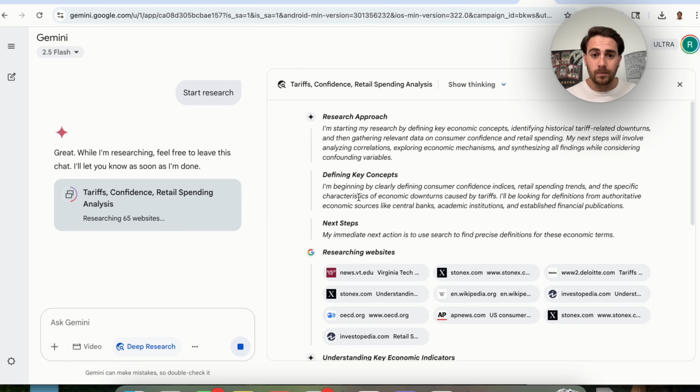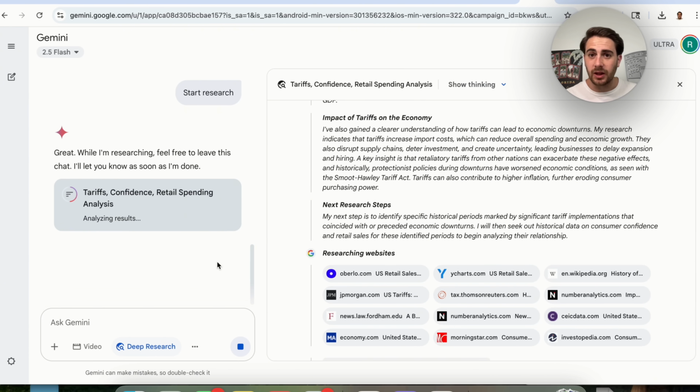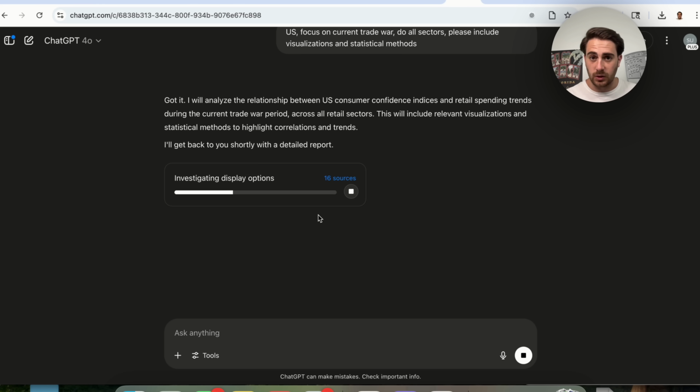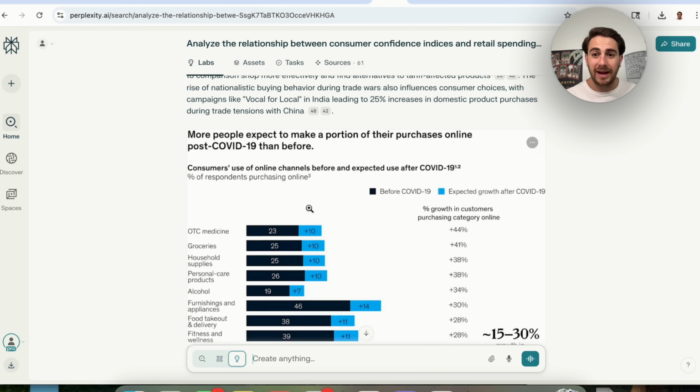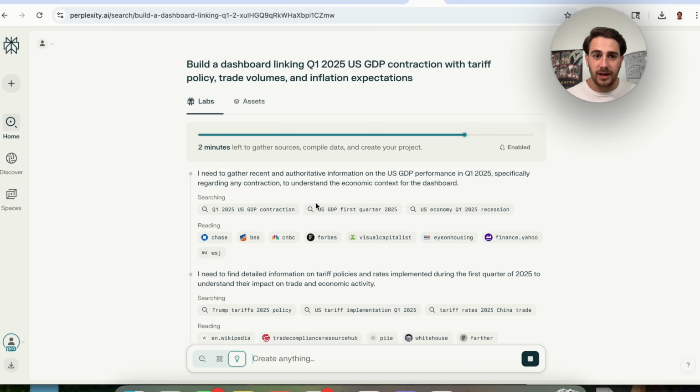If we look at Google, so this is still going through, this is still doing all of this. So we will actually let this wrap up. We will let ChatGPT wrap up, and then we're going to compare it to what Perplexity Labs actually created for us here. And if we come over here, we'll see that this still has 2 minutes left. So we'll look at that in just a second also.